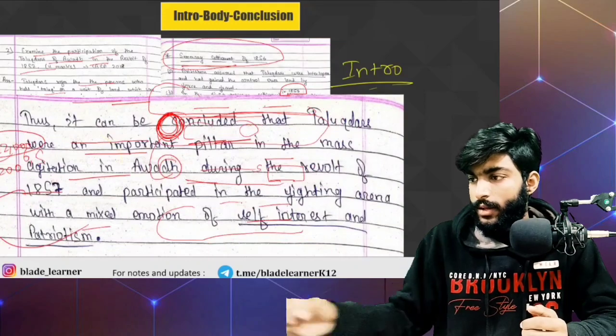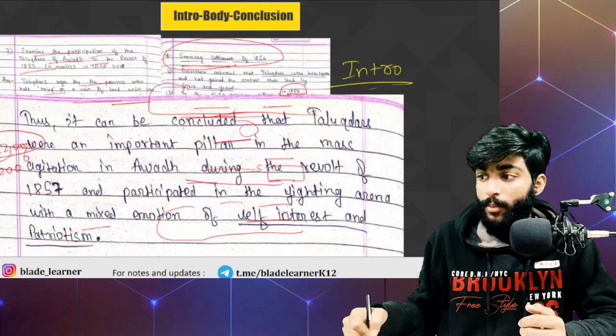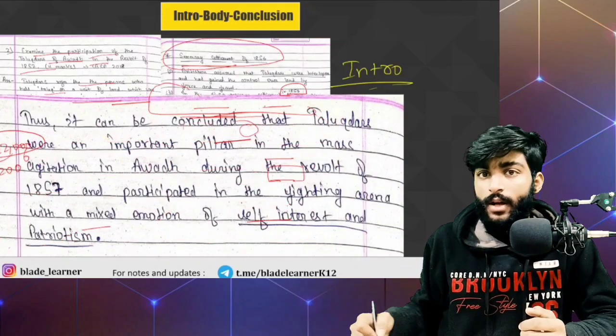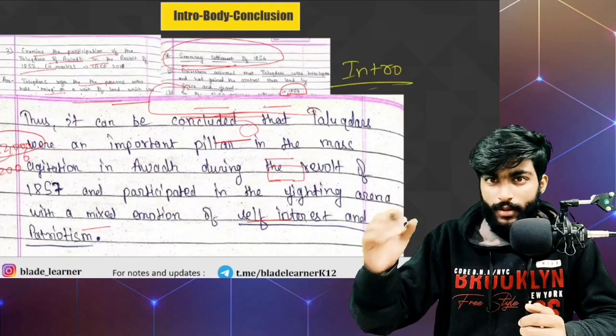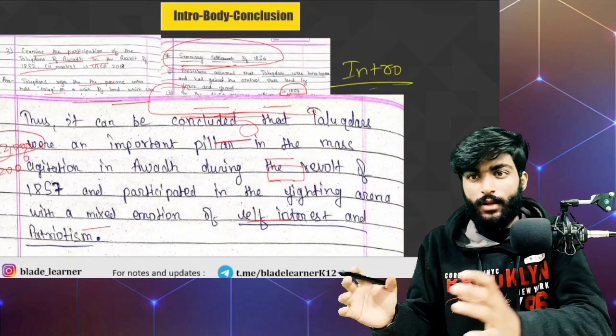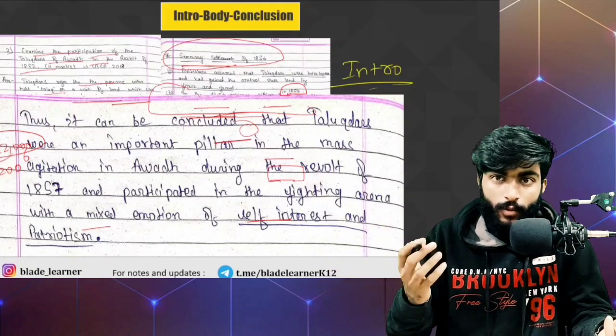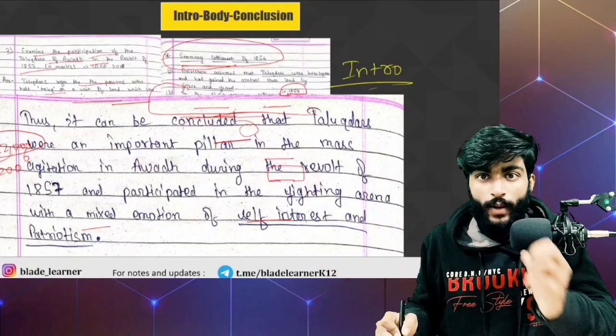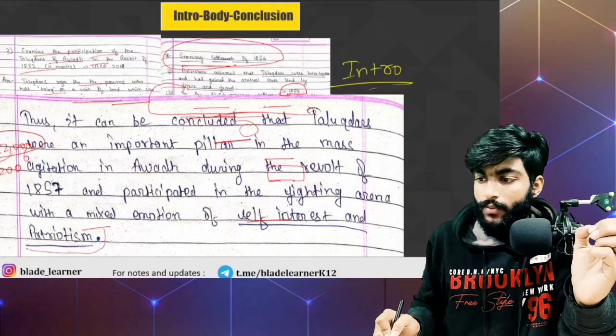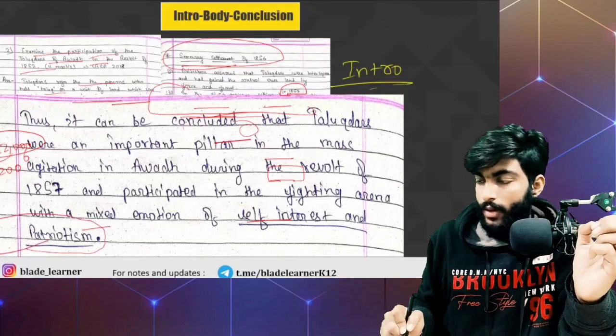And now we will conclude the answer: it can be concluded that Talukdars were an important pillar in the mass agitation of Awadh, and they fought with a mixed emotion of self-interest. They had some self-interest because their troops were disarmed, their lands were revoked, and their forts were destroyed, and they also had a sense of patriotism. That is why they were fighting with the Nawab of Awadh with a sense of loyalty.